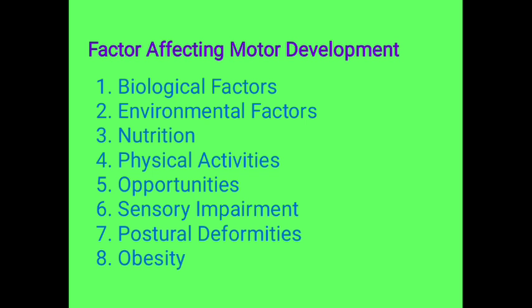Then the fourth point we are having is physical activities. Physical activities are one of the factors affecting motor development, because physical activities must be according to the capability of an individual or of a child. Motor development becomes slow in those children who do not take part in physical activity, and motor development is faster among those children who involve themselves more in physical activities. So physical activities are also one of the factors which affect the motor development of a child.